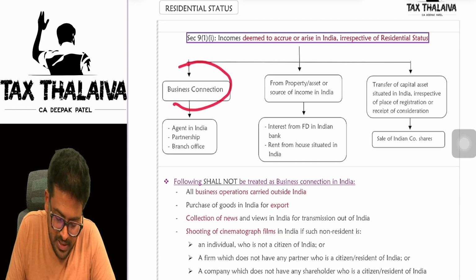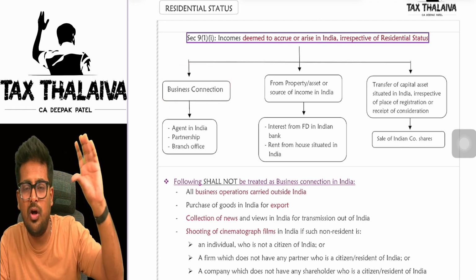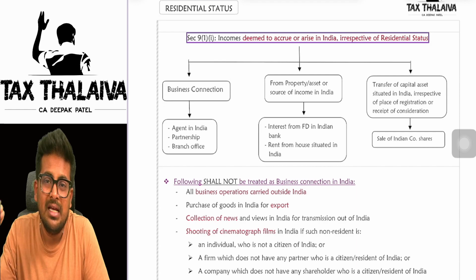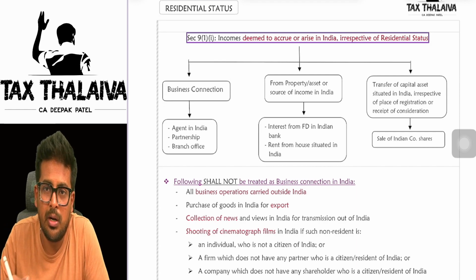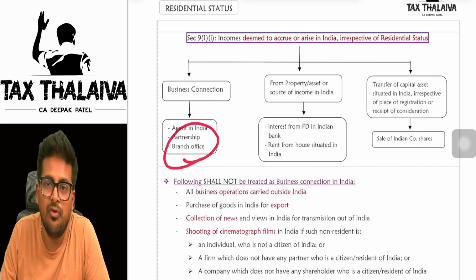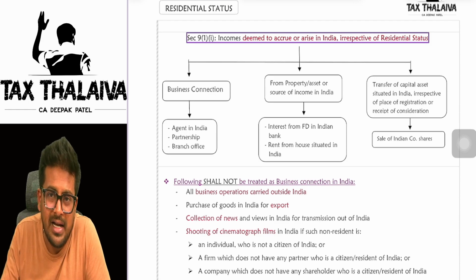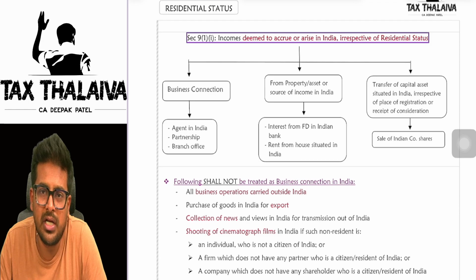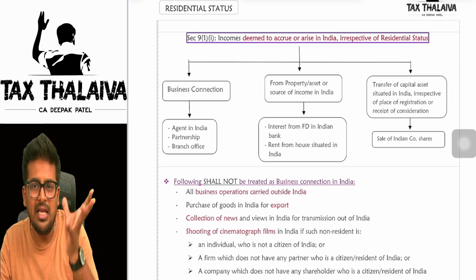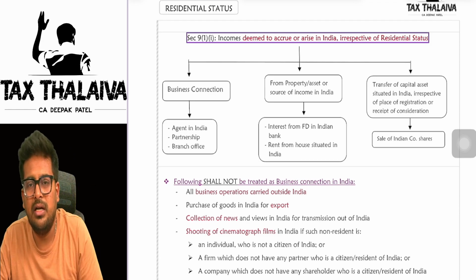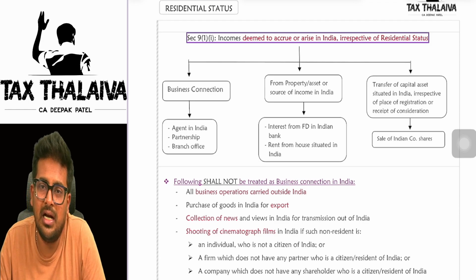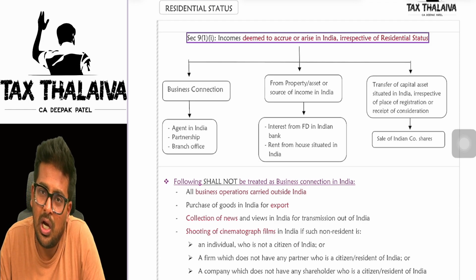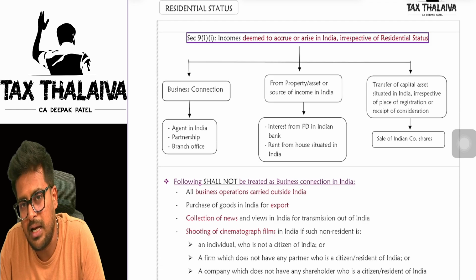The first thing is business connection. Let's say, for example, a non-resident has a business connection, meaning the non-resident has some agent or a partnership or a branch office in India which provides help for the non-resident so that he can generate income outside India. In that case, if any income is generated, that will be treated as a business connection, and the income will be deemed as accrued or arisen in India, and that will be taxable.